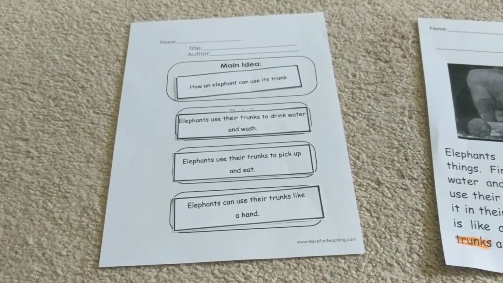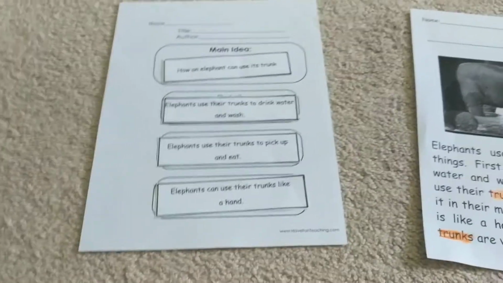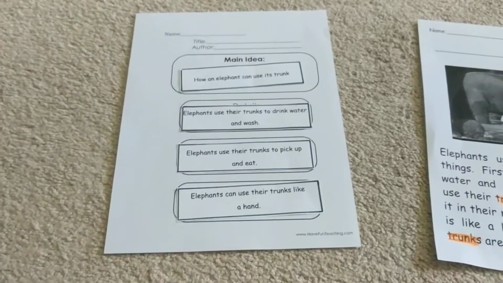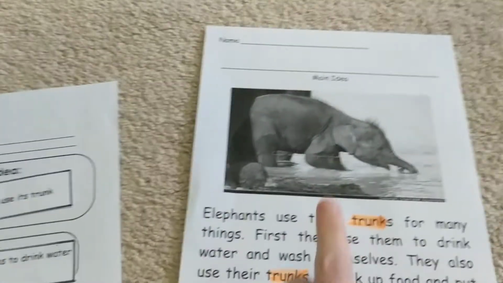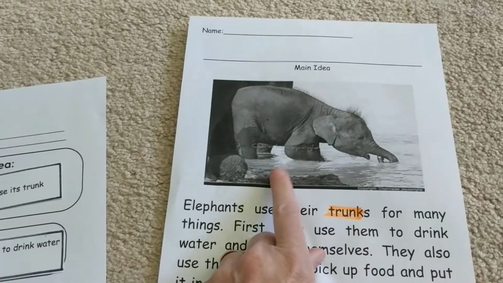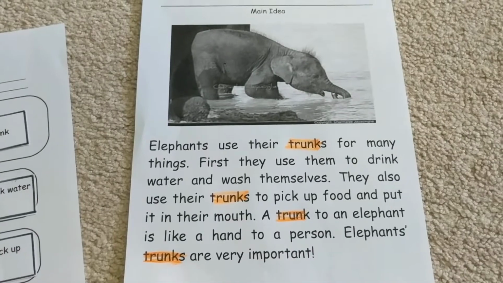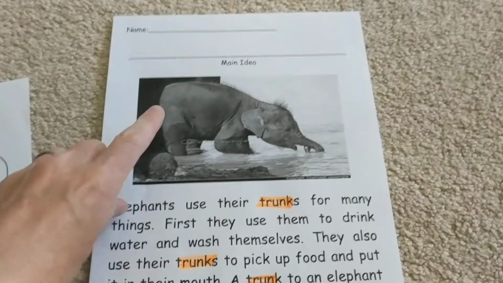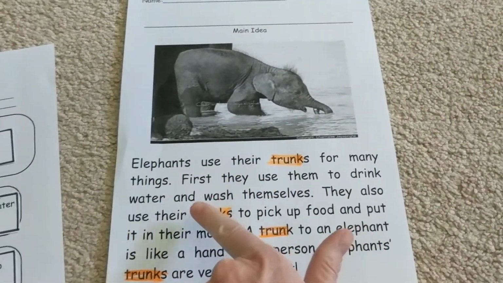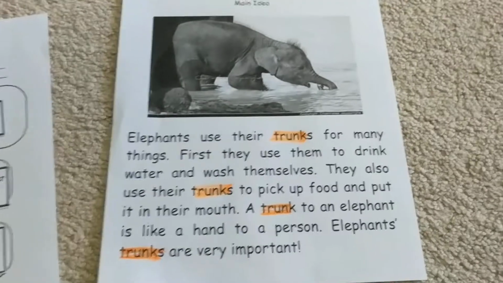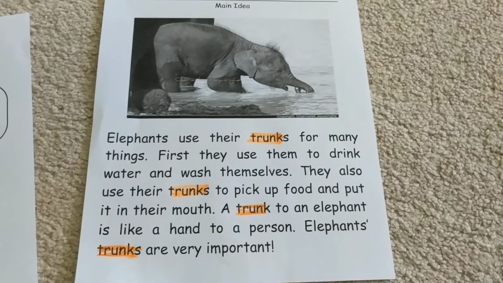Awesome job, guys. This is big stuff. You'll learn this again in 1st grade, 2nd grade, 3rd grade, 4th grade, all the way up. So this is just the beginning. And don't forget, pictures also help you understand what a text is mostly about. In fact, I think pictures are really important. Remember how I started with this picture? So you look for the picture and you look for words that repeat. And that's how you can start to figure out the main idea of a text. All right, guys, well done.